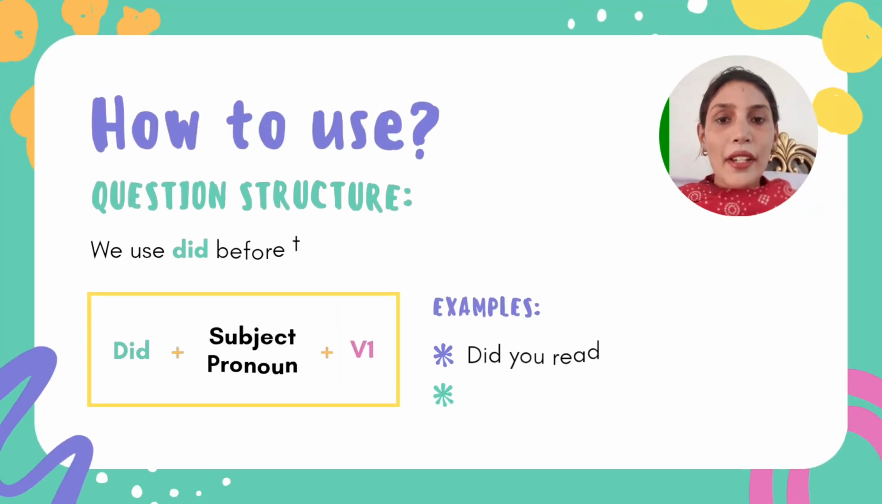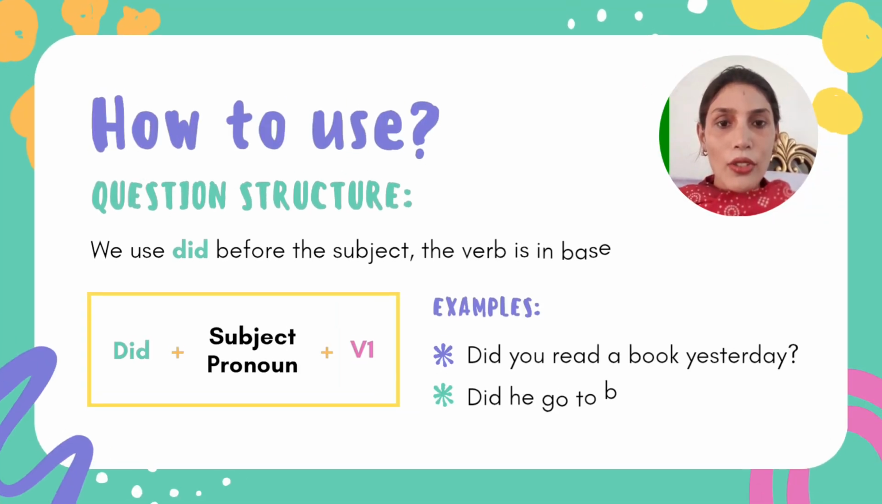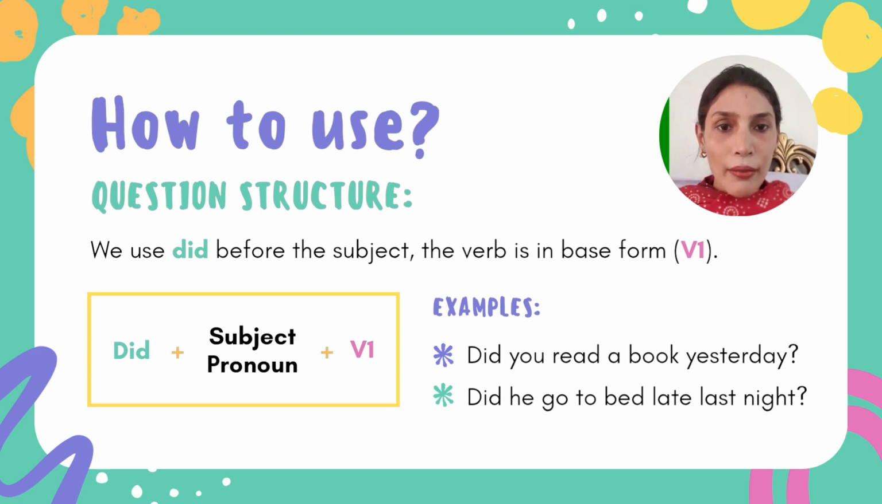Now the question is how to make the question structure of past simple tense. We use did before the subject. The verb is the base form, verb first. It means we add did at the beginning of the sentence. The structure will be the same as the negative structure, but we will not use not with it. Just in the question statement: did plus subject pronoun plus verb first form. This is the question structure.